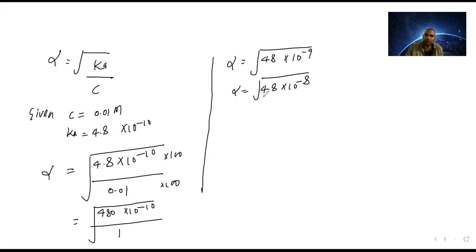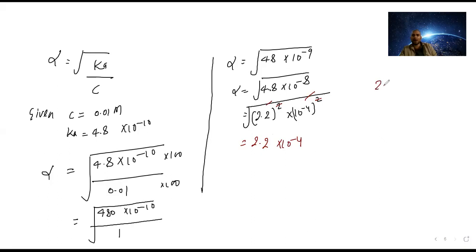If you are calculating the root of 4.8, it will come 2.2 square multiplied by 10 power minus 4 square, and there is a root. So see here what is happening. This square and root cancel out. So it is going to be 2.2 into 10 power minus 4.